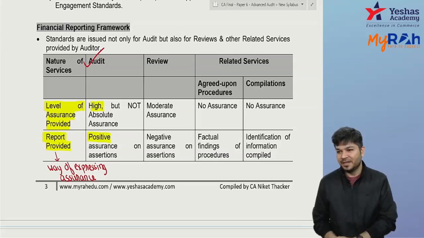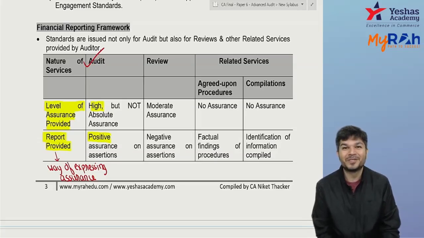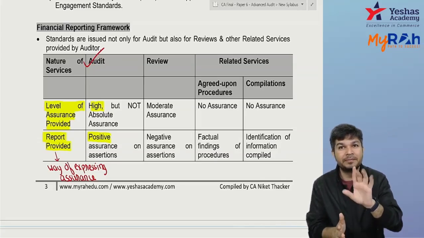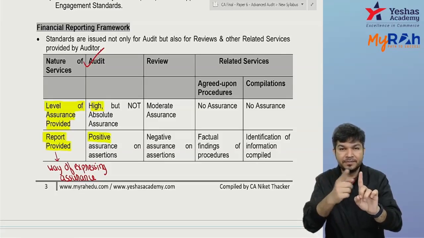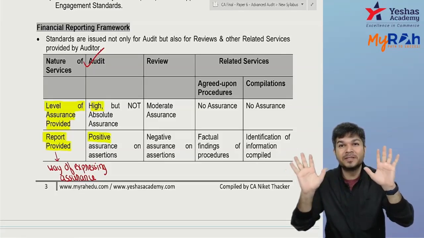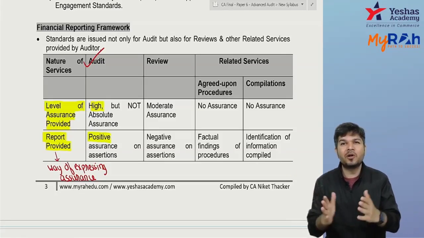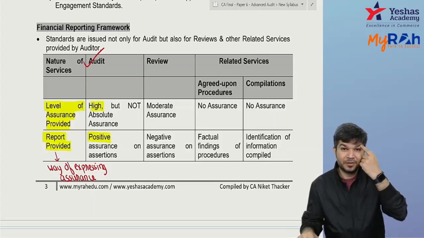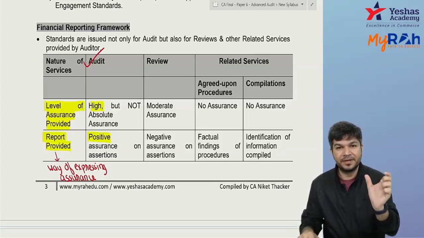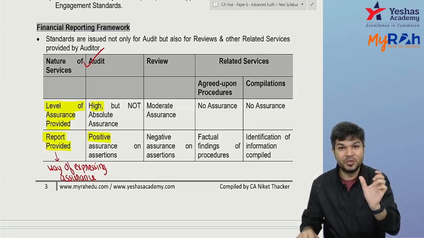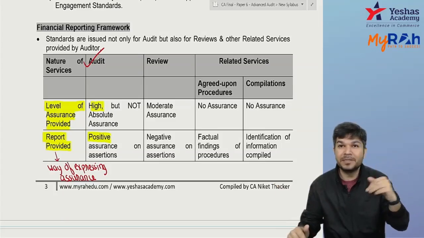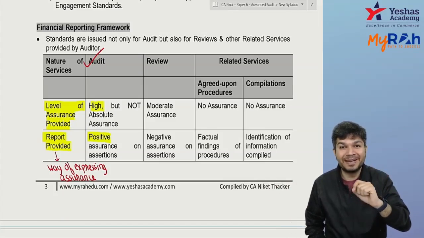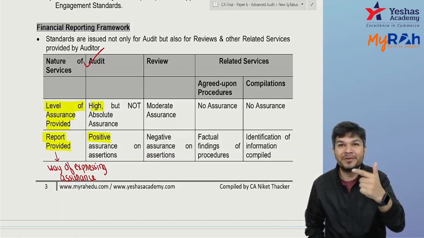Chalo, another question. Whether the company audit and tax audit of one company, A Limited, should be done by the same auditor, or we can hire a different auditor. Company audit done by one CA, tax audit done by another CA. So for a single company, A Limited, can I have 2 separate auditors, one for company audit, one for tax audit?